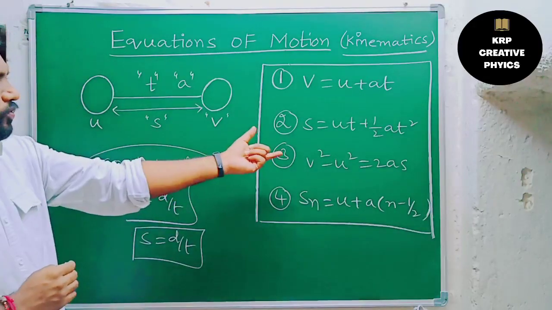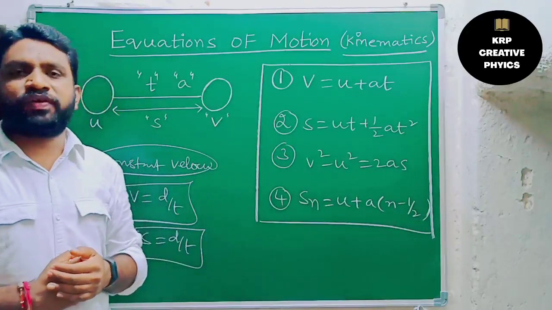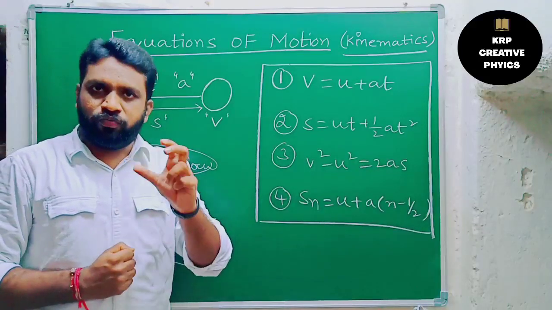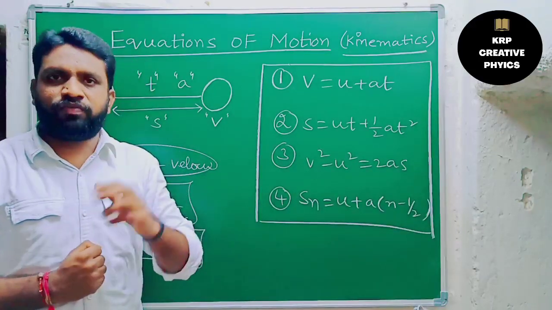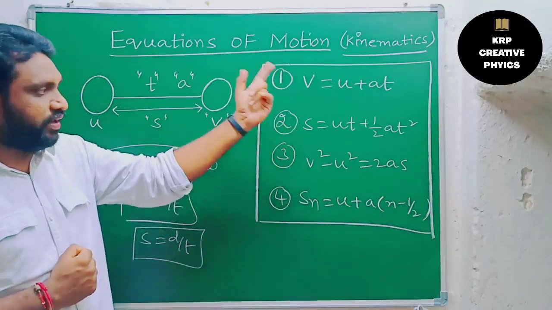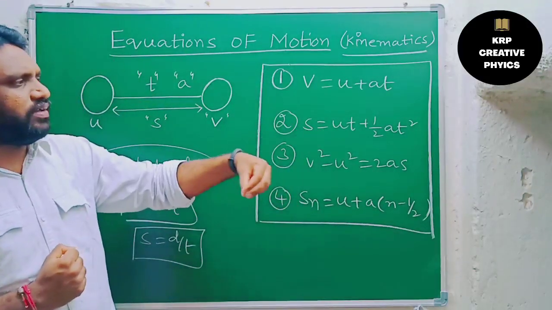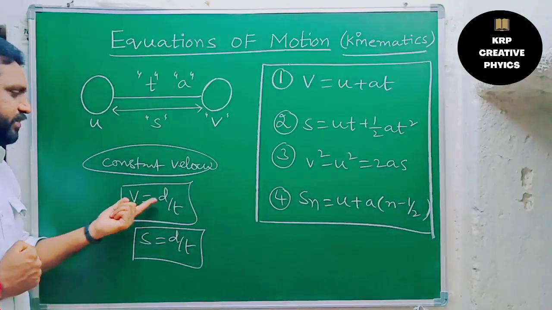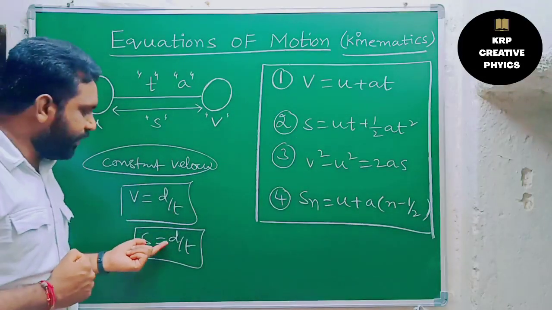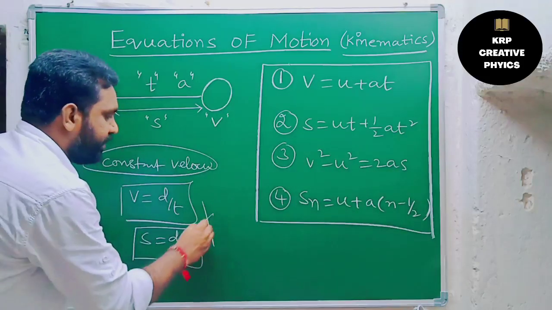So we use these equations when the object is moving with uniform acceleration. When there is uniform acceleration or uniform retardation, only then are these equations applicable. When the velocity is constant, we don't need all these equations. Simply velocity equals displacement by time, or speed equals distance by time. These basic equations are enough.